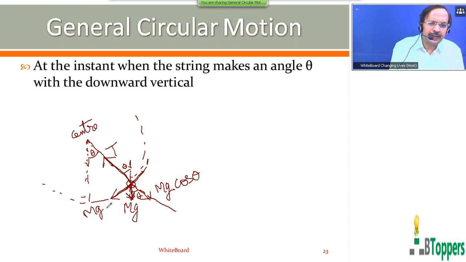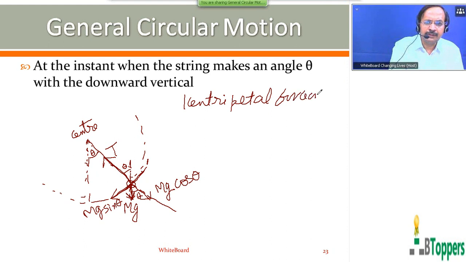The component mg cos theta acts along the string and away from the center of the circular path. The component mg sin theta acts tangential to the circular path. So the magnitude of the centripetal force of the bob at the instant when the string makes an angle theta with the downward vertical is equal to T minus mg cos theta.